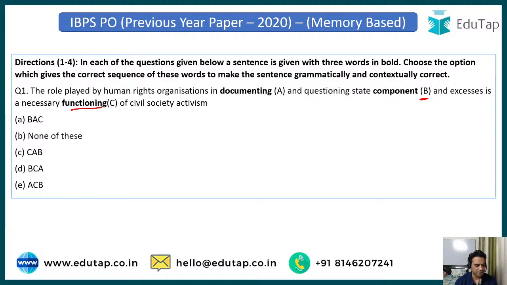Yes guys, what is the correct answer? Very good Tom and Jerry. Very good Leena. Very good Anjali. No Simpi, it is not D, the first A was absolutely correct there. Very good Pankaj, very well done guys. So the correct option is option number E, A, C and B. So A is correct there. You should have replaced B with C. So we will discuss the whole paper with you, so that you get to understand what level of questions you face in the exam. Very good Pankaj, very good Anjali, very good Simpi, well tried. Very good Leena, very good Tom and Jerry. Keep up the good work guys.